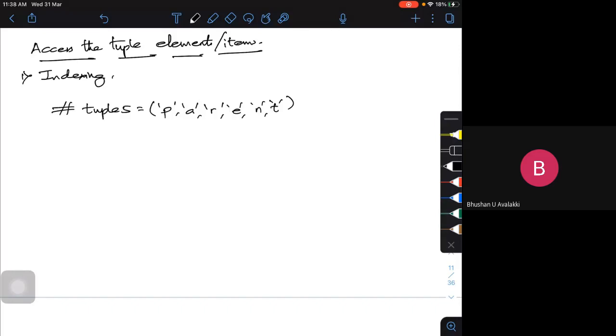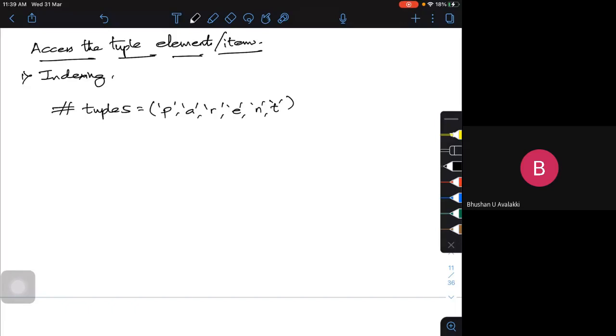Indexing is very similar to what you have studied in your list. Your positive indexing starts with 0, and negative indexing, to the right, maybe the last element of the list or tuple, starts with -1.